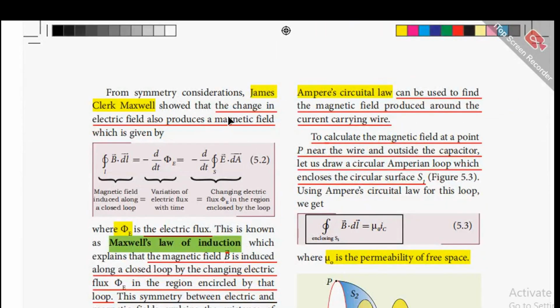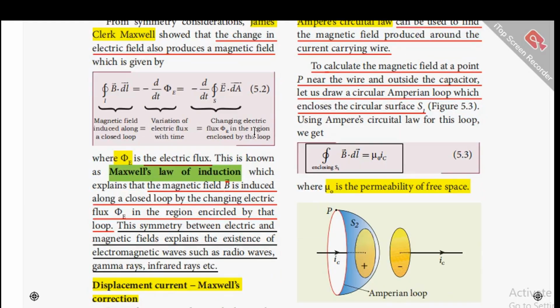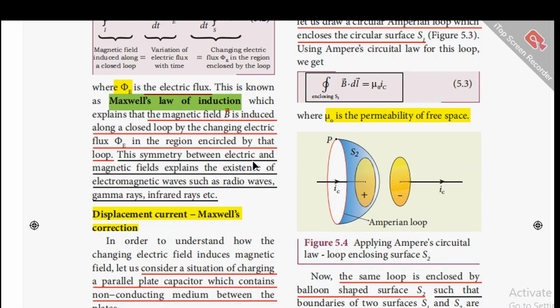From symmetry considerations, James Clerk Maxwell showed that the change in electric field also produces a magnetic field, and that is given by this equation. Line integral of B dot dl equals d by dt of phi E, and that's equal to d by dt of surface integral of E dot dA. That's equation 5.2. Where phi E is the electric flux. And this is known as Maxwell's law of induction, which explains that the magnetic field B is induced along a closed loop by the changing electric flux phi E in the region encircled by that loop. This symmetry between electric and magnetic fields explains the existence of electromagnetic waves such as radio waves, gamma rays, and infrared rays, etc.